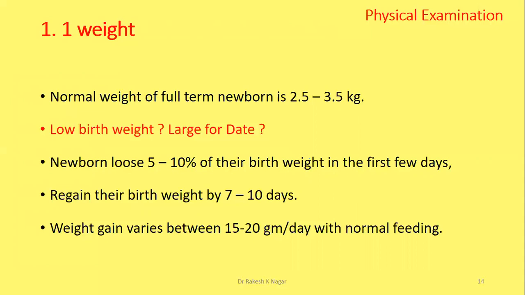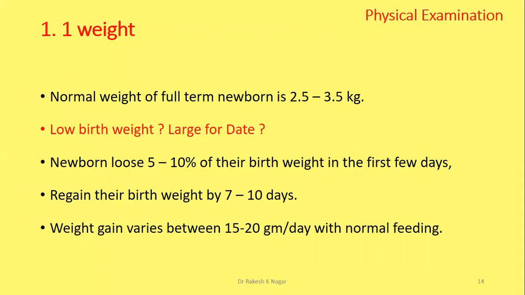If the baby or newborn is heavy for date or heavy for age, it is more than the 90th percentile of normal weight. If the baby is 4 kg or more at full term, at 37 to 40 weeks, or an infant of a diabetic mother, it is always large for date.